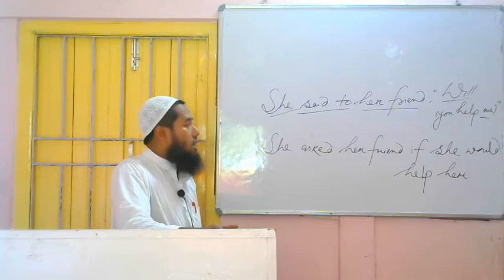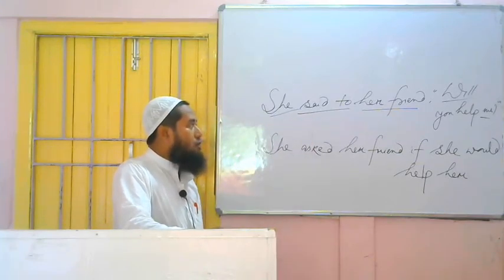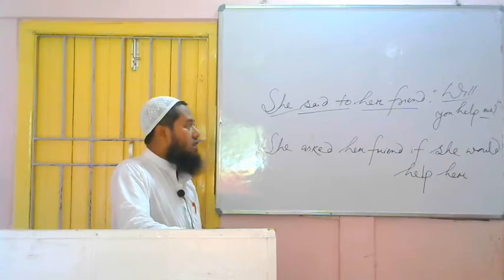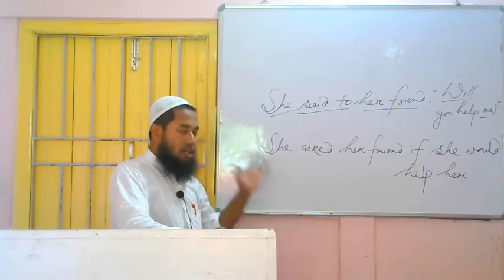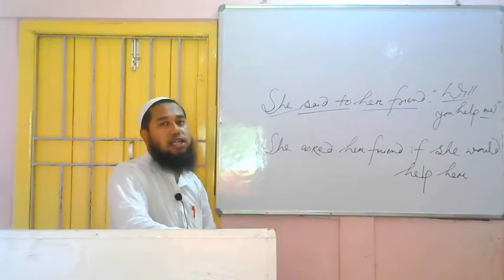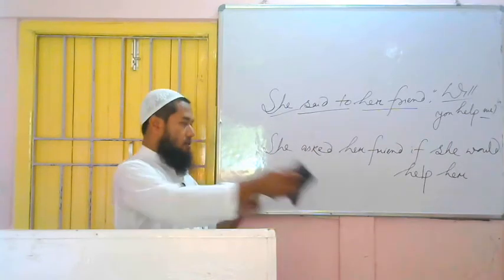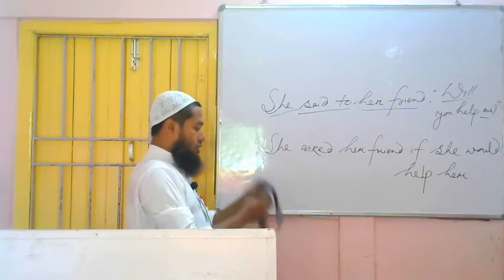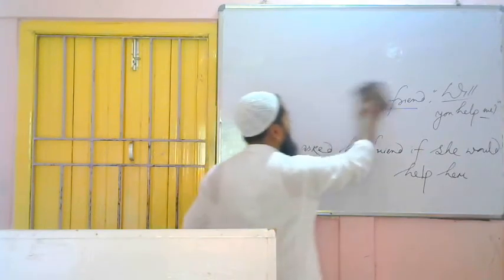Once more I am telling, in place of reporting verb, we have to use what? Asked. If it is in present tense, then asks. In place of comma quotation, if or whether. Then after using if or whether, we have to change the sentence into assertive. And after changing the sentence into assertive, we have to change the tense of the sentence according to the earlier rule. In assertive sentence, we made no present indefinite, past indefinite, present continuous, past continuous, that one, because we have already changed the sentence into assertive. So we have to follow the rule of assertive sentence here. So we have changed. I hope you have understood. If you have not understood, if you have any doubt, so you have my number, you can contact me.